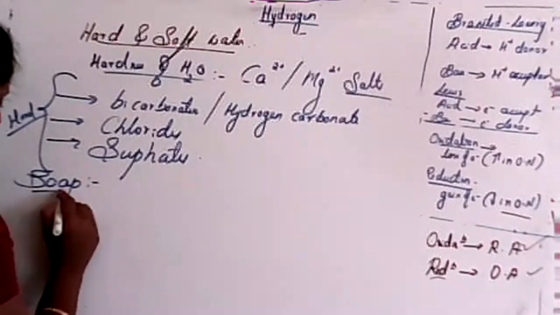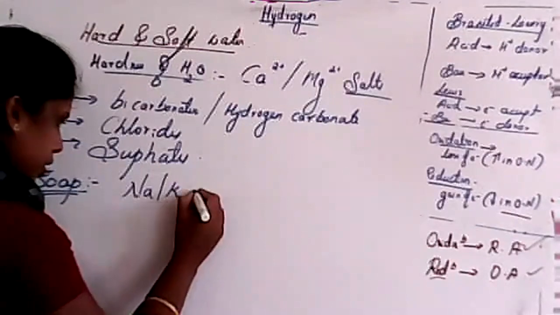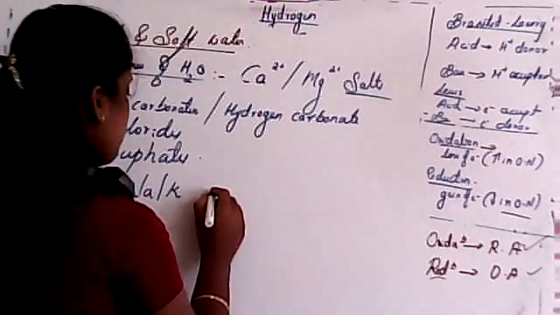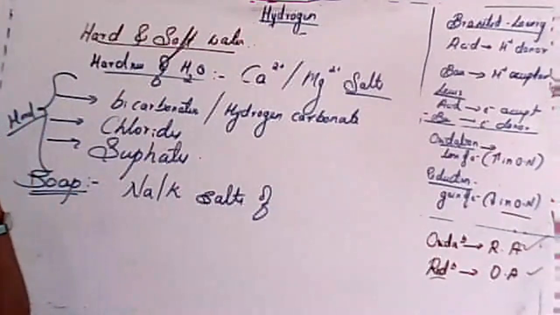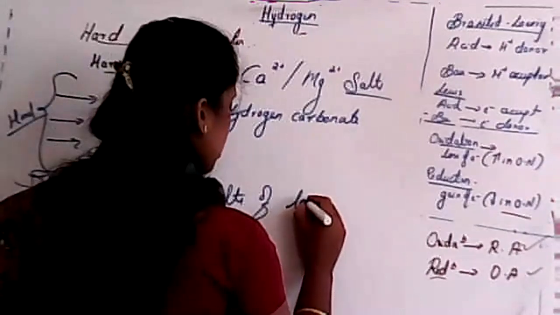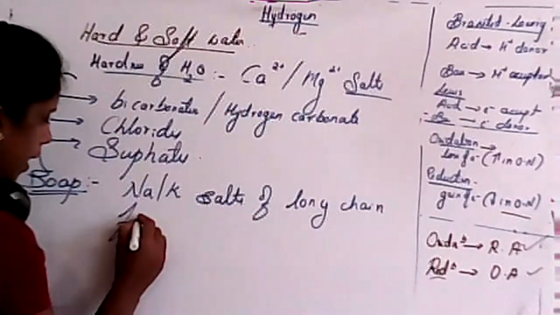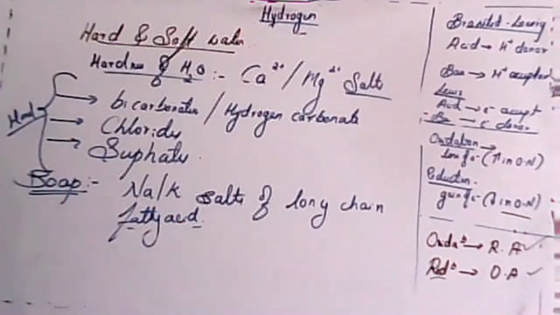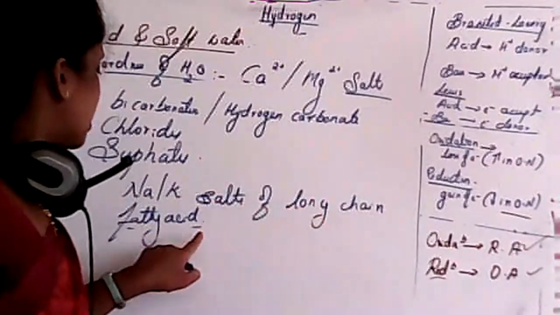Student? Soap is, yes, sodium or potassium salts of long chain fatty acid. Long chain fatty acid salt is known as soap. Remember this point, student. This may appear for your examination. Soap is nothing but sodium or potassium salts of long chain fatty acid.